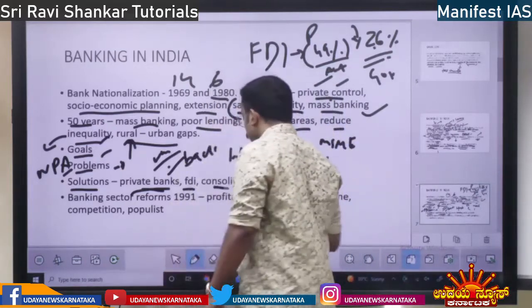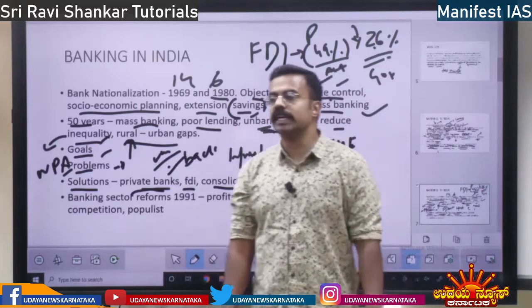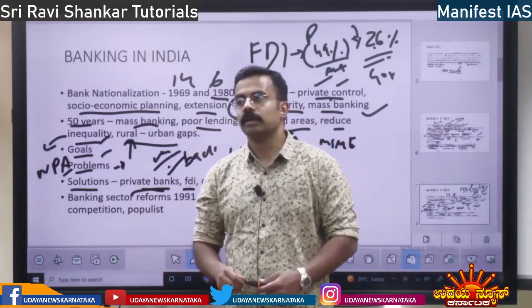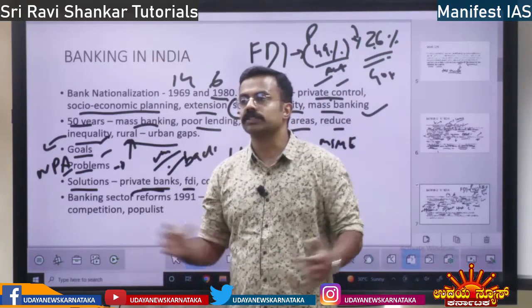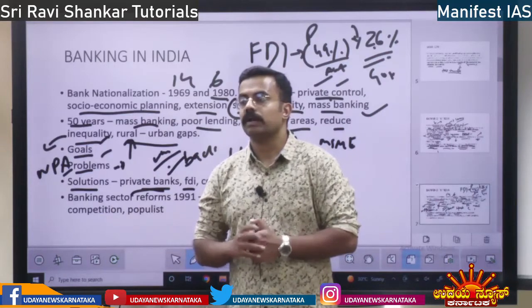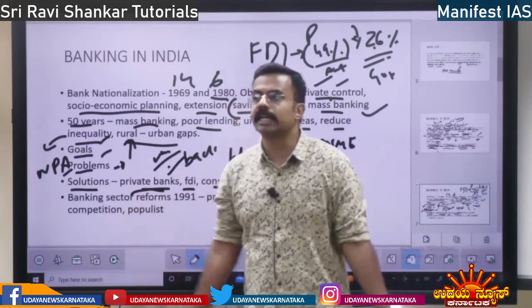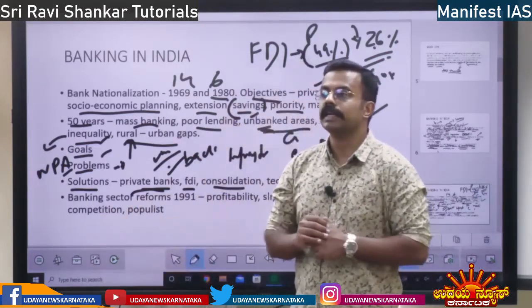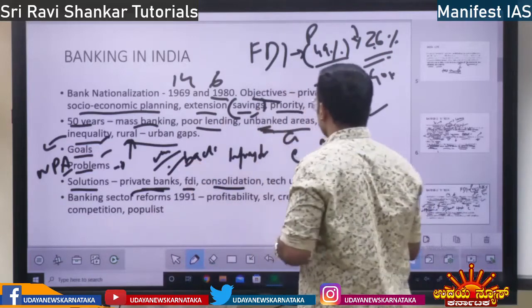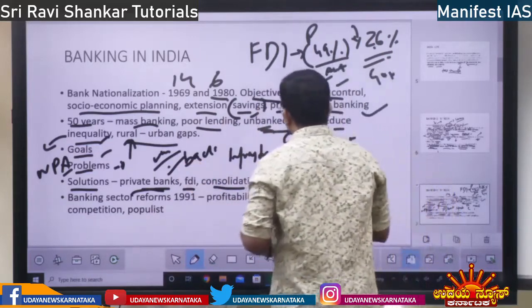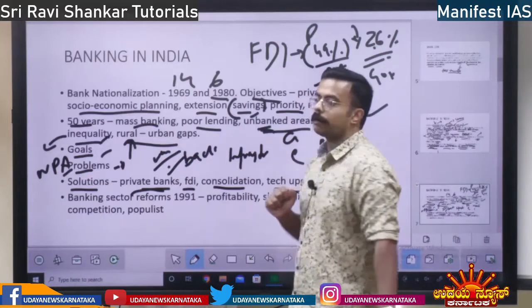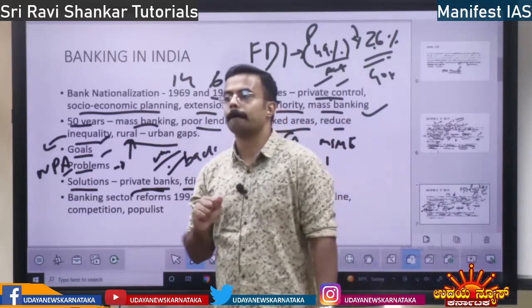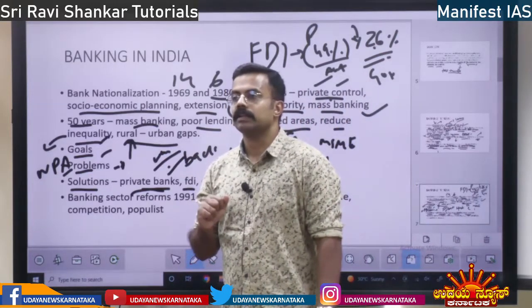Next solution is bank consolidation. Consolidate the banks, merge the banks in order to make a big bank, right? Bank consolidation is one solution. And also technology upgrade, upgrade the technology, right?